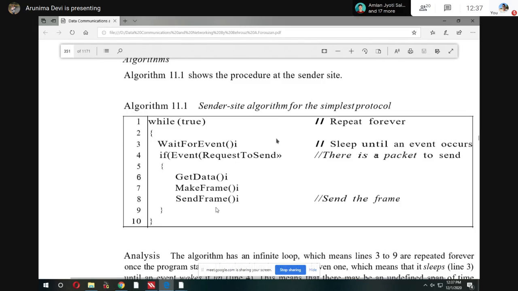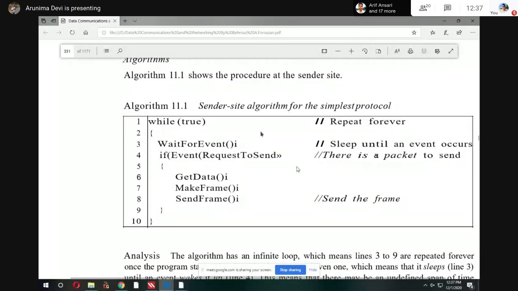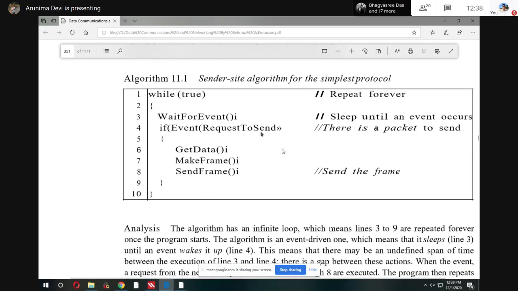This type of algorithm is never given in your examination. They just ask what is ARQ, or what is selective repeat ARQ, or what is stop and wait ARQ, like that. It is in the syllabus, that's why I started from noiseless. Otherwise noiseless is never given.